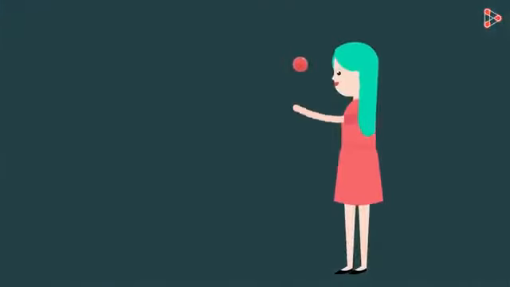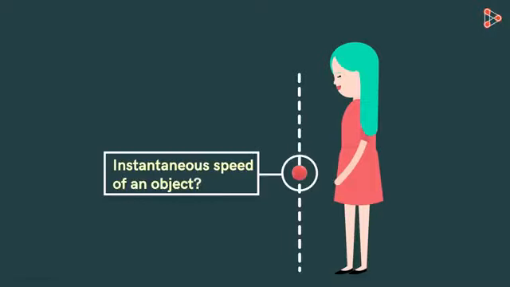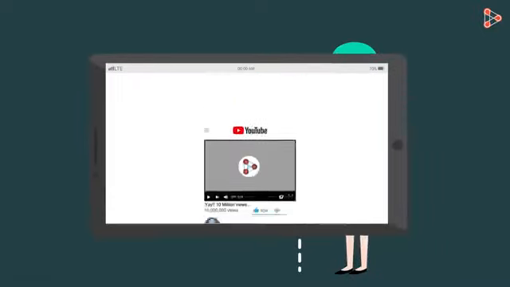With this knowledge, do you think we can solve our problem of finding the instantaneous speed of an object? Think about the ways in which you can approach the problem and share your thoughts in the comments section.